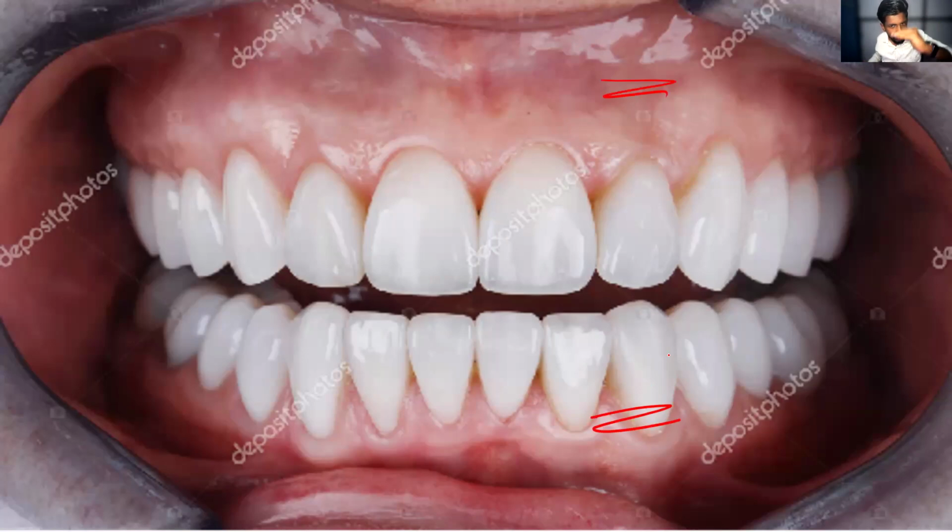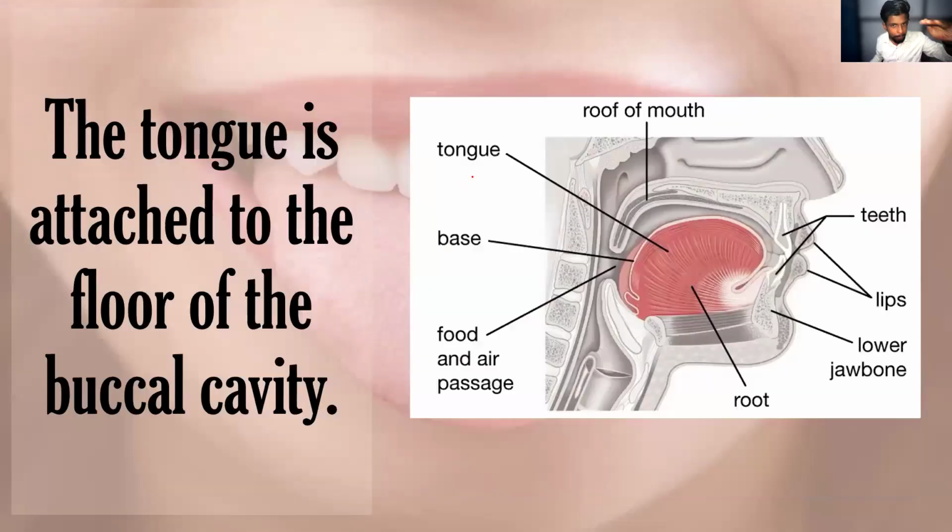In the upper jaw and the lower jaw, we have the teeth, and only the lower jaw can be moved. Upper jaw cannot be moved. It is a fixed structure. Between the upper jaw and the lower jaw, we have the tongue. The tongue is attached to the lower jaw.